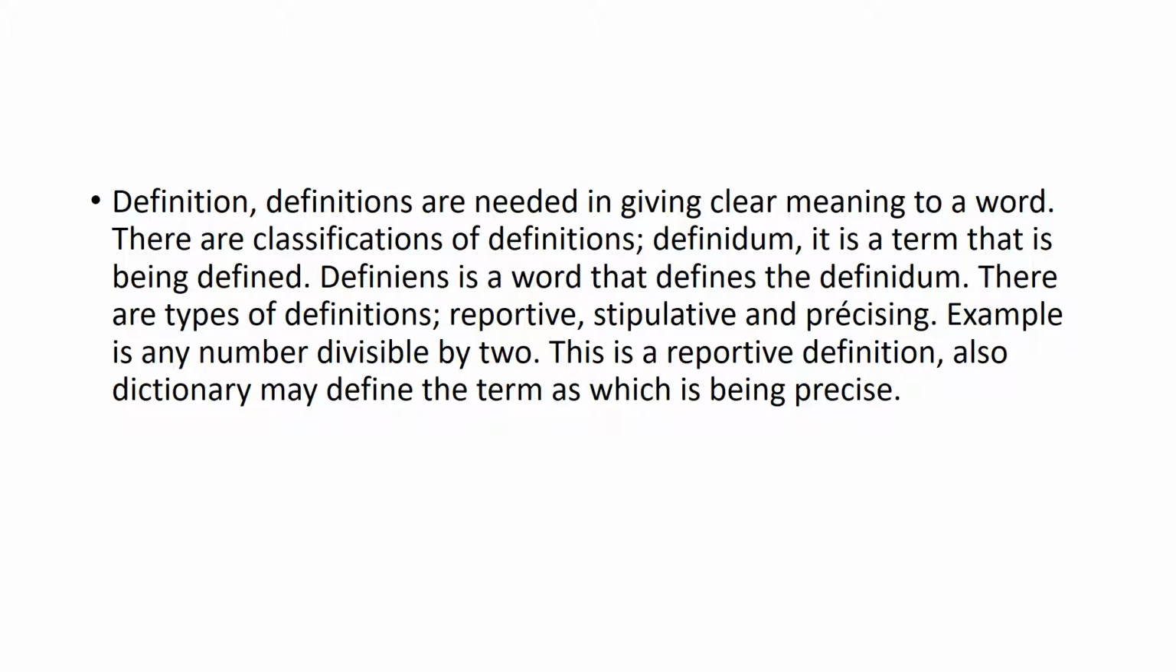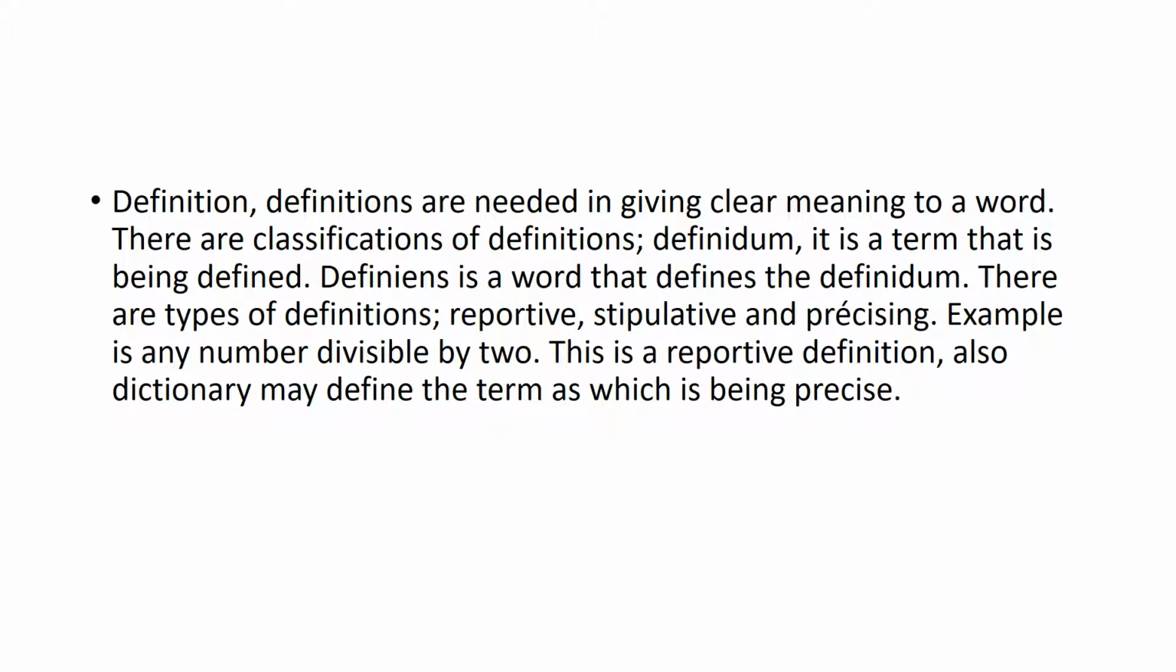There are types of definitions, which are reportive, stipulative, and precising. Example is any number divisible by 2 is even. This is a reportive definition. Also, a dictionary may define the term, which is being precise.